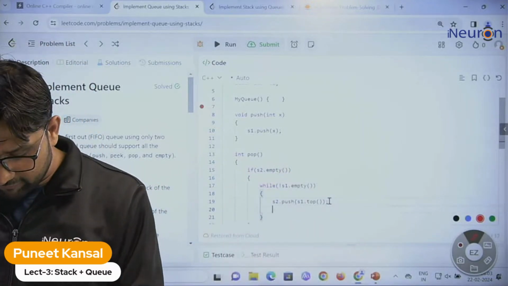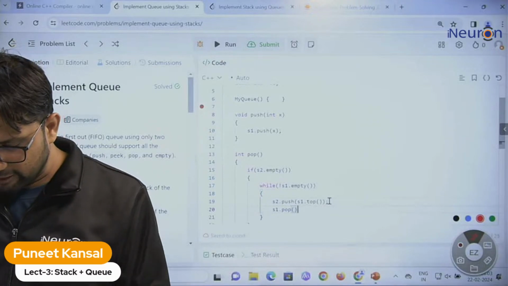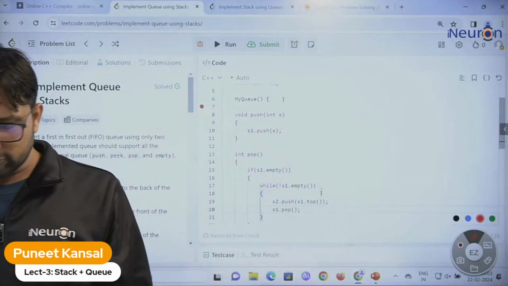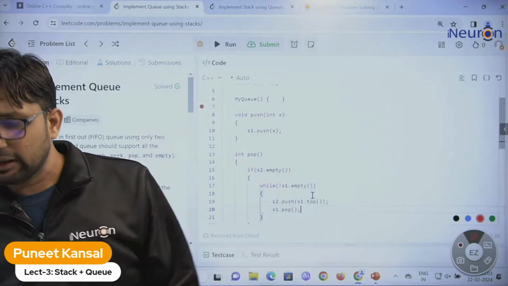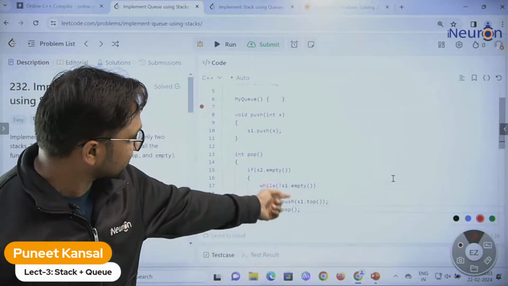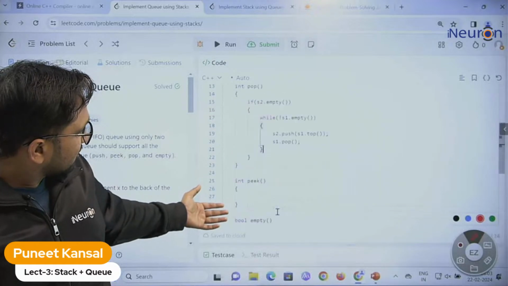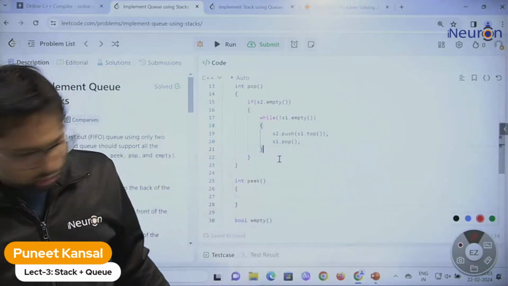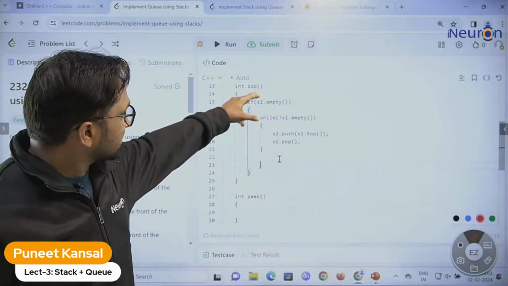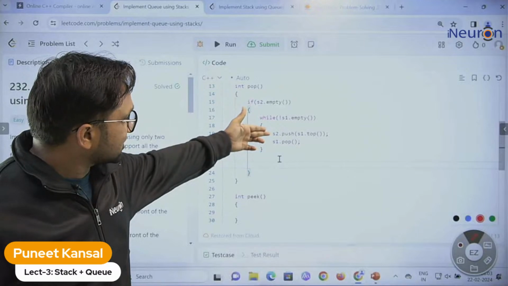We also need to keep deleting the top element from stack 1, whatever element we are pushing from stack 1 to stack 2. That's it. We keep moving through this loop again and again until S1 is empty. After coming out of this loop, now we delete the top element because the pop function wants us to delete one element. Now we can delete the element from the top of stack 2.